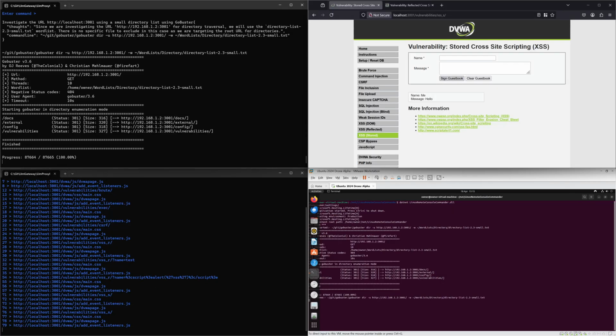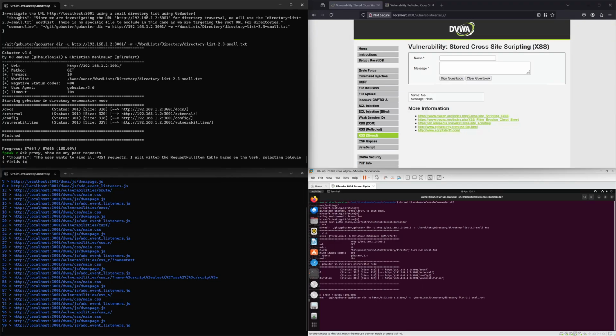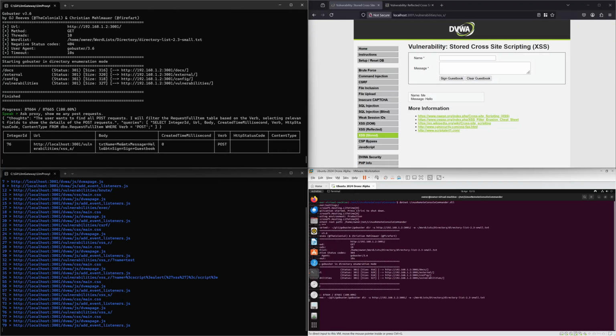So from the view on the bottom left hand side, which is not normally meant to be seen, we can't see what's going on. So we want to find that request. So let's see if we can go away and find that request. Ask proxy, show me any post requests. There's only one, and there we go.